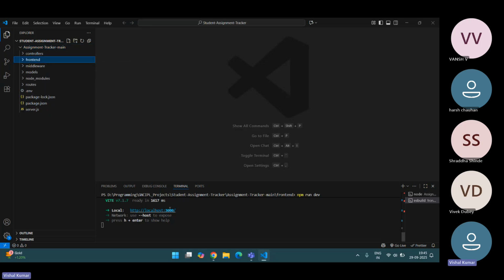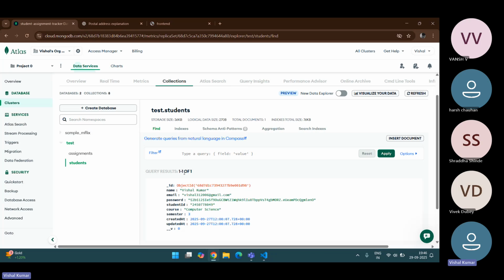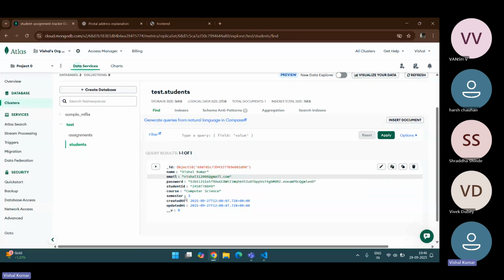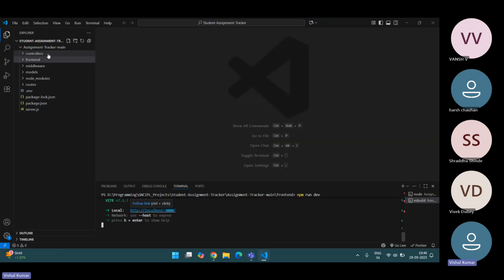So here I've already started this project. Here it is. First of all, it is a home page where we have to log in and register. Here I've also added Atlas, and I've already added some data on this. So let me go to the code part.